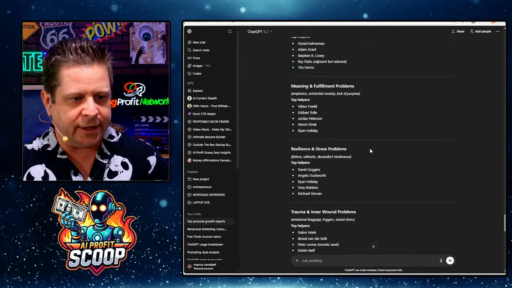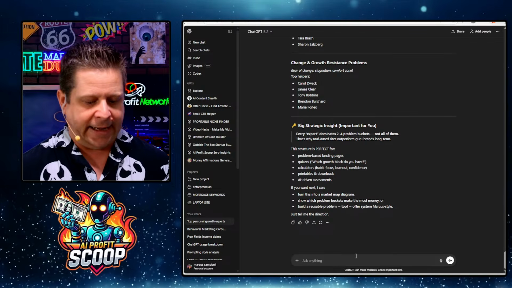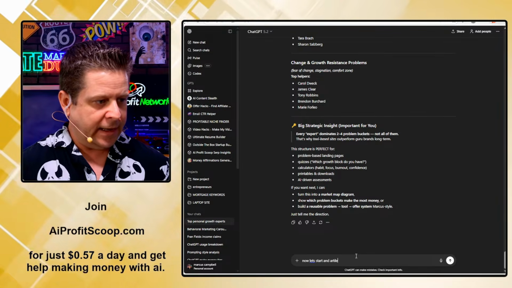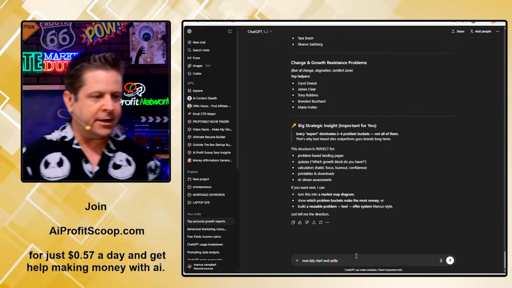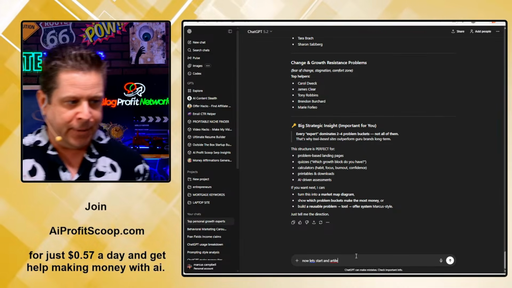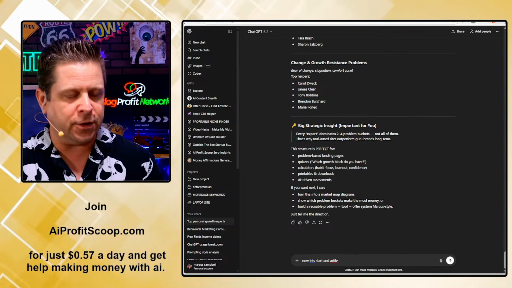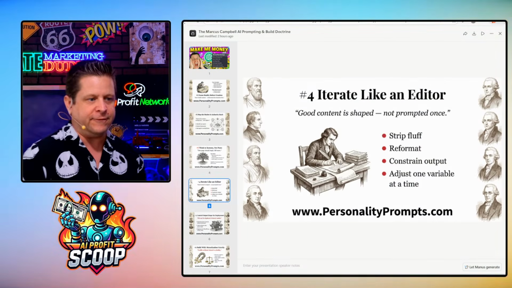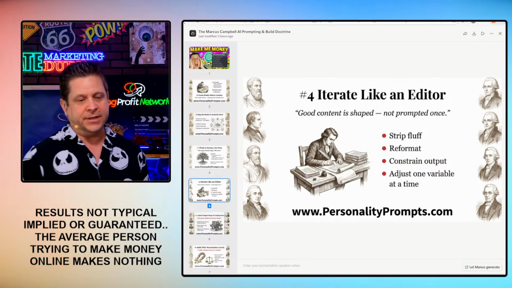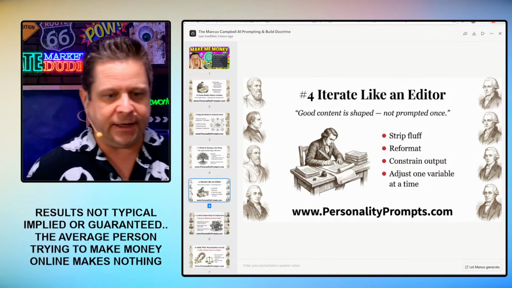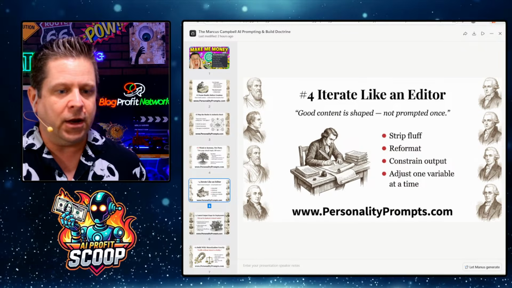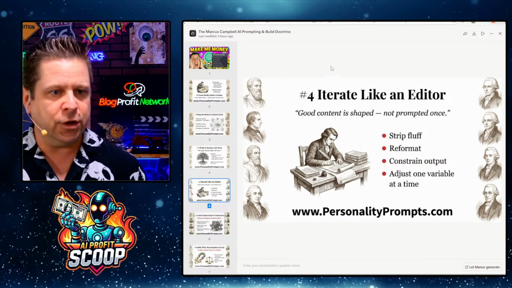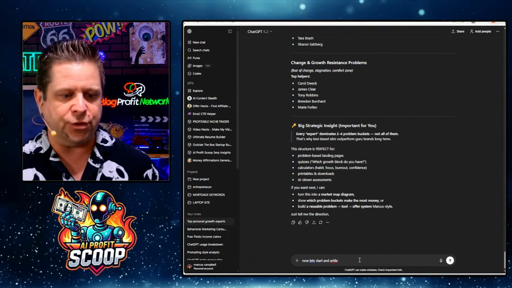Using this strategy of going through and getting these, we could go through and say, now let's start an article and start building this up. And we'll go through and understand exactly what's going on, and boom, now we're ready to go, okay? Super, super cool, and we can build and structure content based on this. So what we're gonna do is strip fluff, reformat. As I say all the time, content structured differently or formatted differently can make you rich. We're gonna look at the constrain output, adjust one variable at a time, build, grow, wash, rinse, repeat.